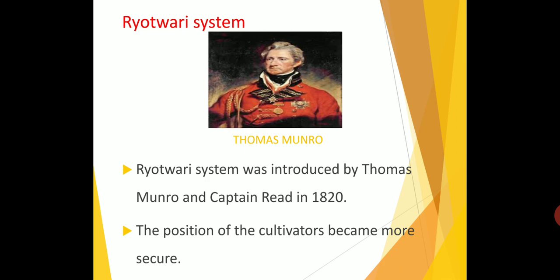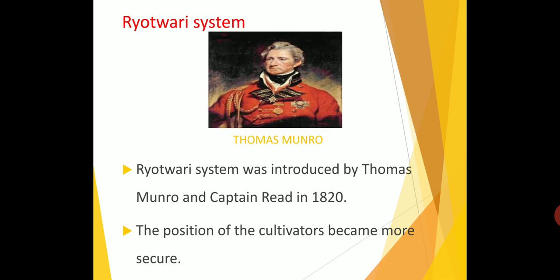For example, if I am earning 75 rupees, 25 rupees I have to pay as tax to the government. They reduced it from a half to 1/3.